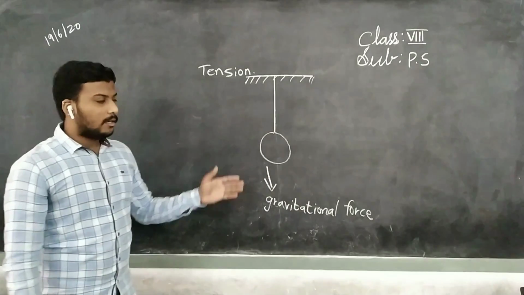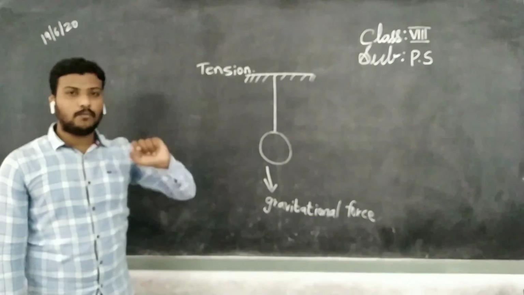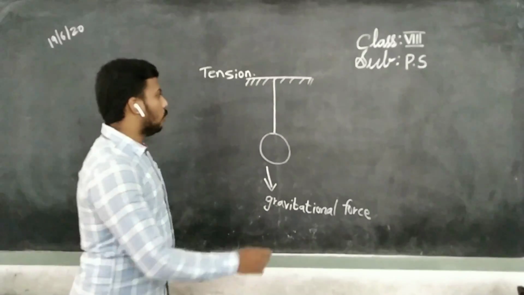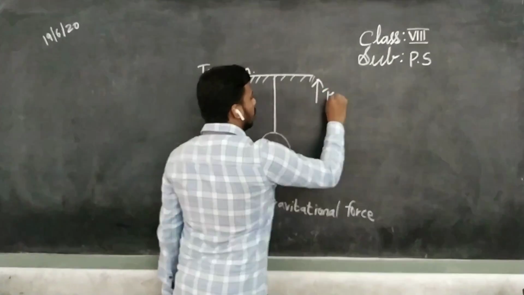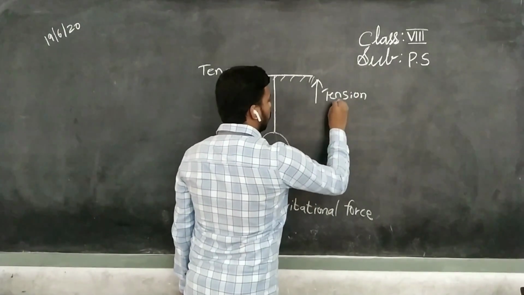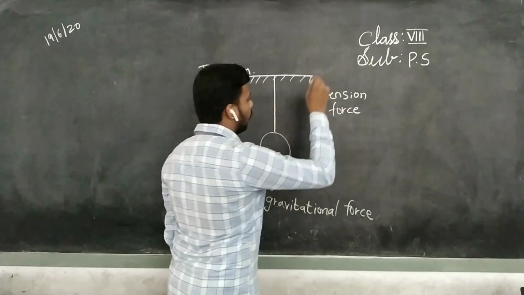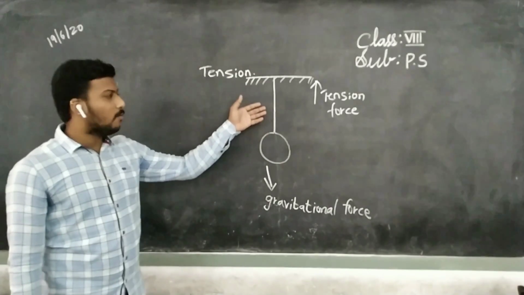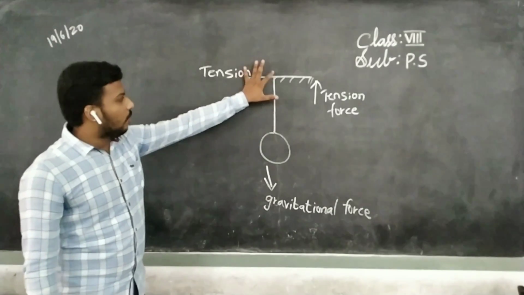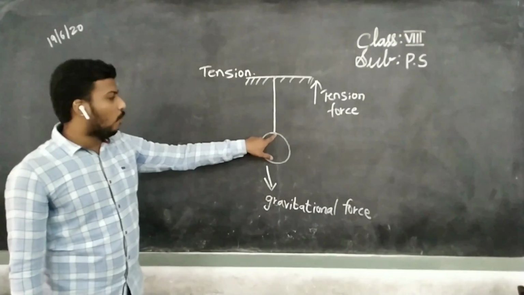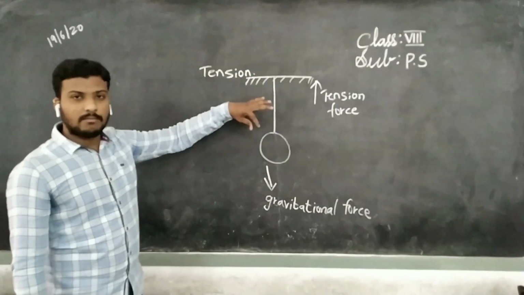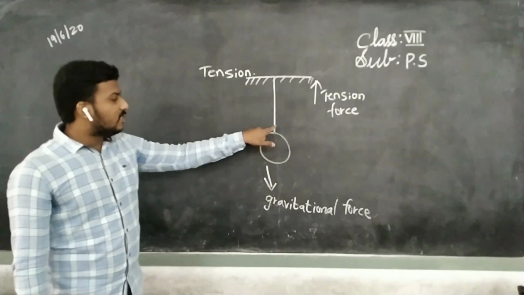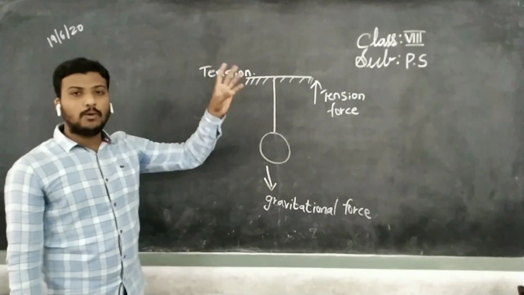Okay, to balance the stone in the air, we need another force. Understand? That should always act upward. That is nothing but tensional force. Okay, children? Tensional force always acts upward. So how can you say that tensional force is applied in this thread? See, in the whole thread from the initial point to the final point, the string stretches heavily. By observing that, you can say that in each and every segment of the thread you can notice tension.